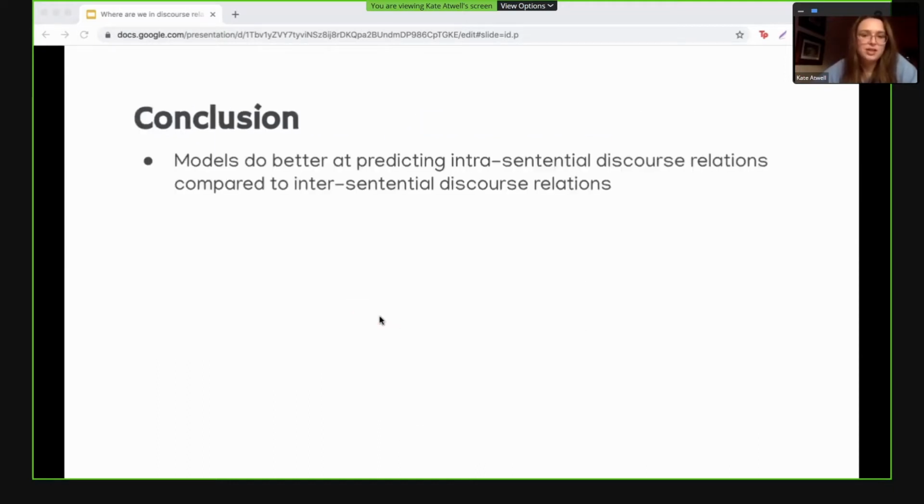To recap, here are some of the main takeaways from our results. For one, models are more easily able to predict intrasentential discourse relations when compared to intersentential discourse relations. Secondly, class imbalance makes it difficult for models to learn features of underrepresented classes. And lastly, discourse parsers appear to struggle under any kind of domain shift away from a test set. More research will need to be done as to why this is the case. This in particular was a surprising result for us.